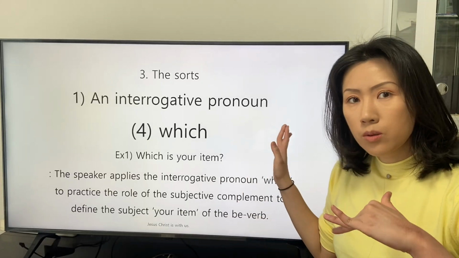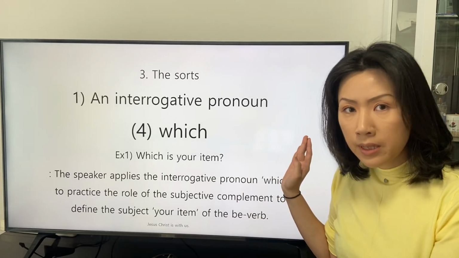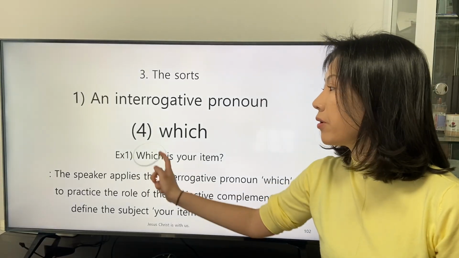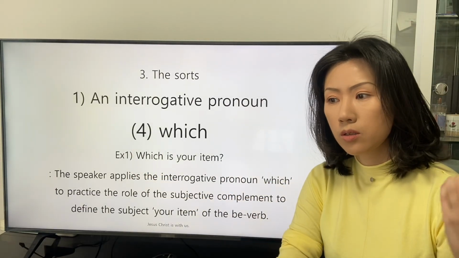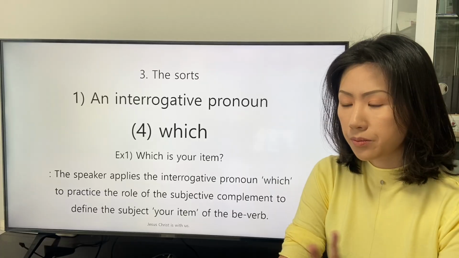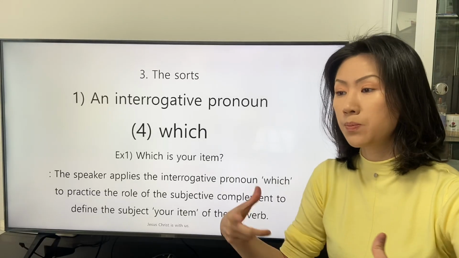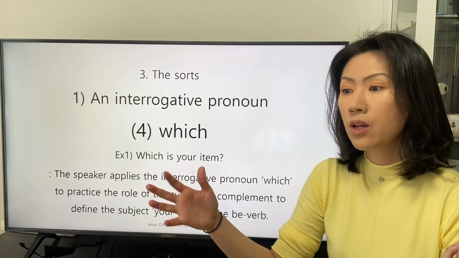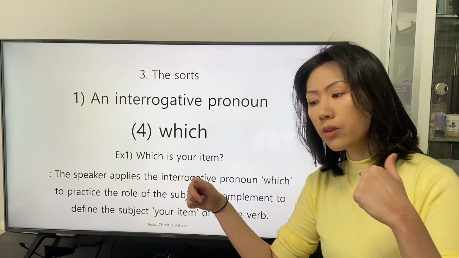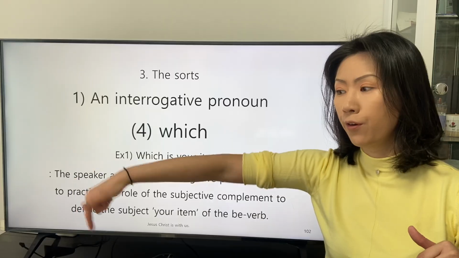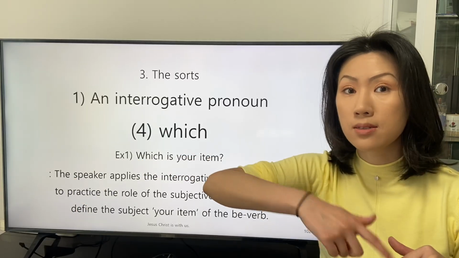In this clause, the speaker applied the interrogative pronoun which, so we can understand that the speaker already set the boundary of the possible responses.